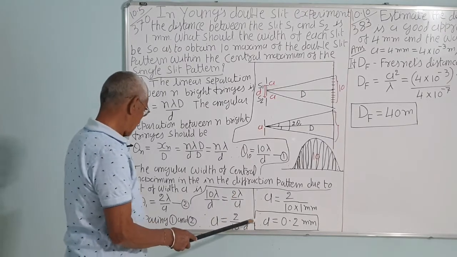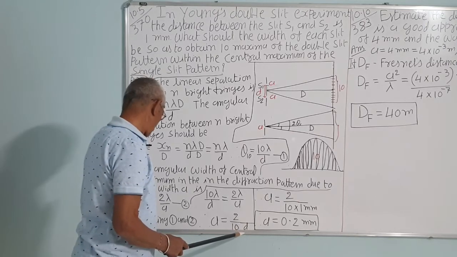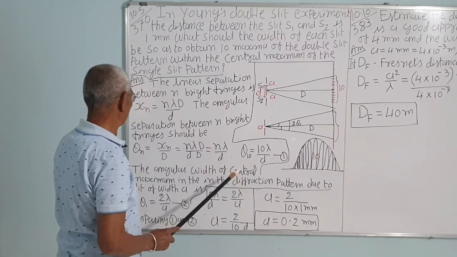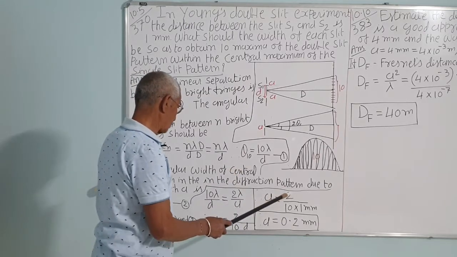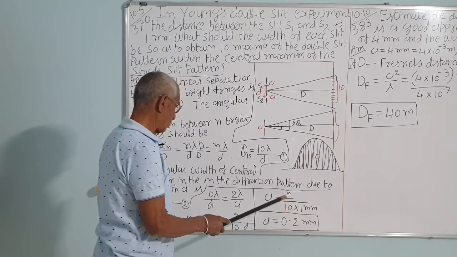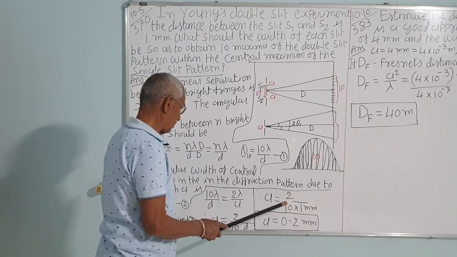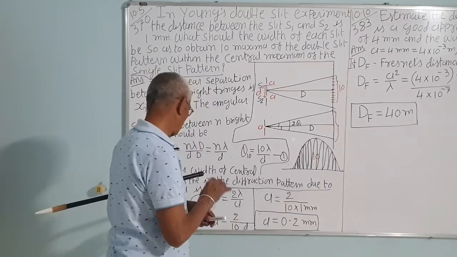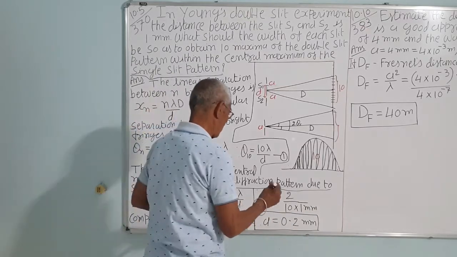d is given. d is equal to 1 millimeter. So a is equal to 2 upon 10 into 1 millimeter. 2 by 10, that is 1 by 5, that is 0.2. So the answer is 0.2 millimeter. d is 1 millimeter, as given.